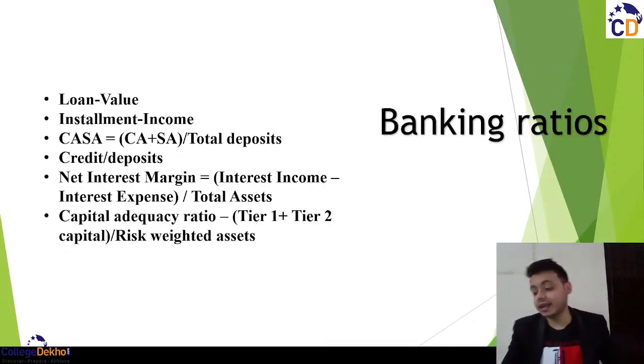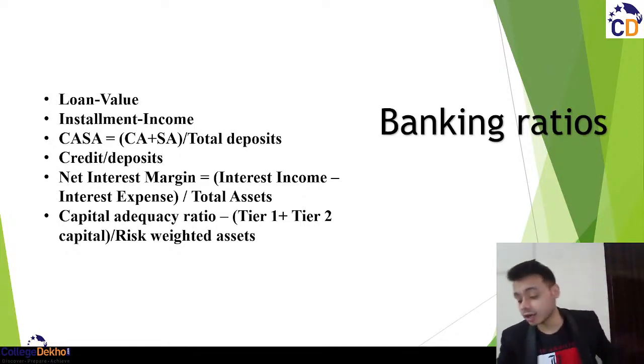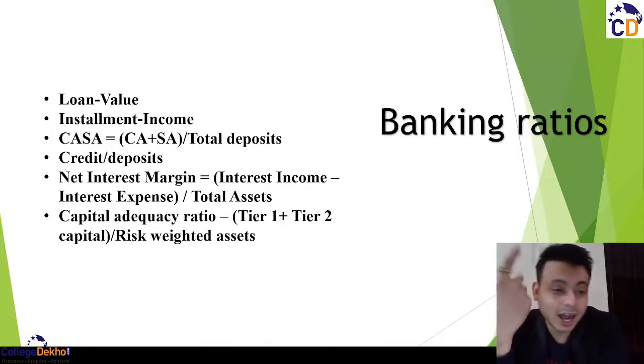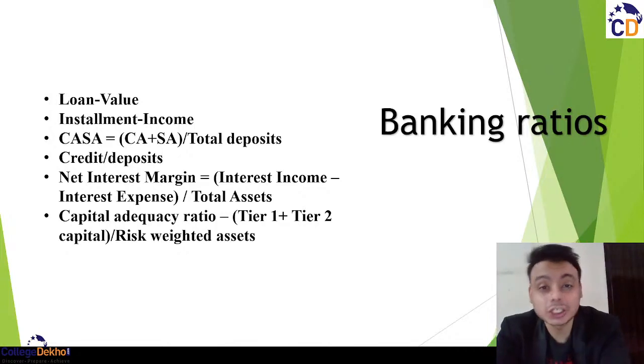Next, we have the banking ratios, the most important banking ratios. So these ratios are some of the ratios. Okay. These are not all of the banking ratios, but a few of the most important ratios that you should know. These are the loan to value, installment to income, CASA ratio, credit to deposits, your NII, your capital adequacy ratios, and all those things. So banking ratios में हमारा first ratio आता है loan to value ratio.